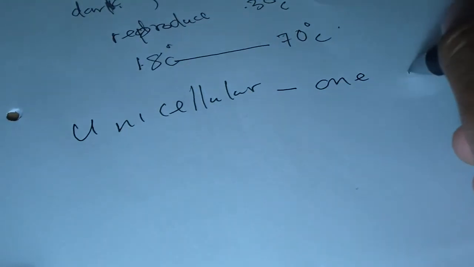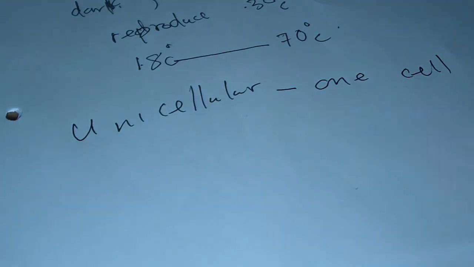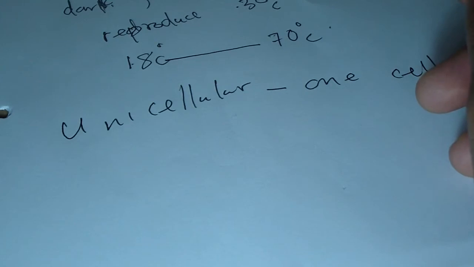They only have one cell. Okay, unicellular. Bacteria tend to have one cell. Okay, so there are four shapes that bacteria normally take, and these are coccus, bacillus, spirillum, and vibrio.